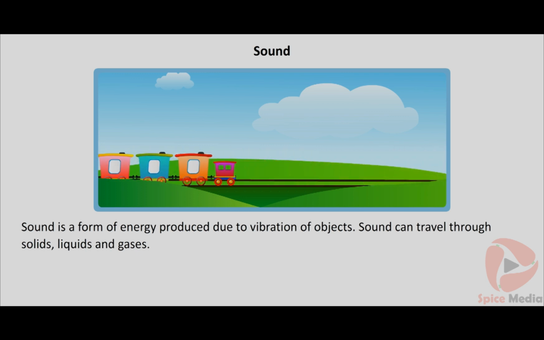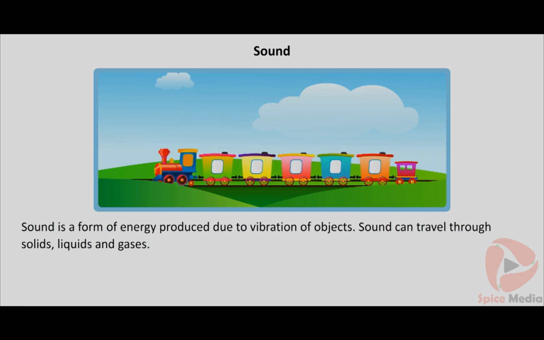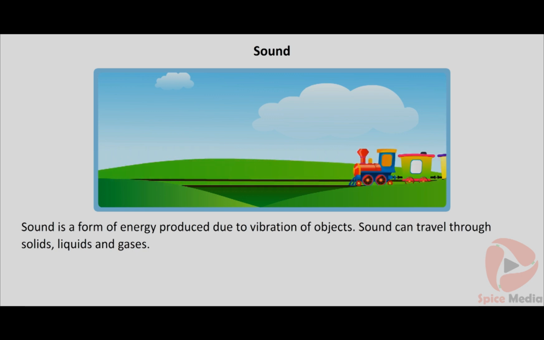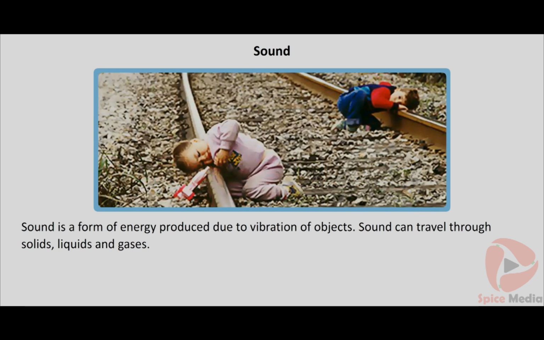Sound travels faster in solids than liquids and gases. If you place your ear on the railway track, you can feel the vibration of the motion of the train even if the train is 30 kilometers away from the railway station. This confirms that sound can travel through solids.